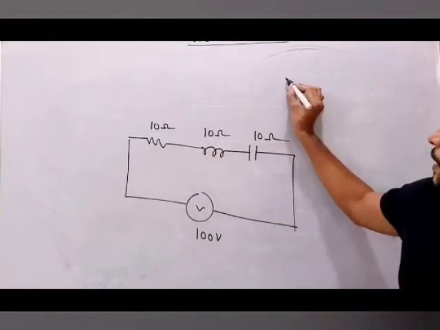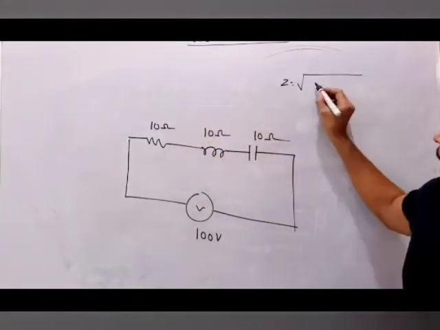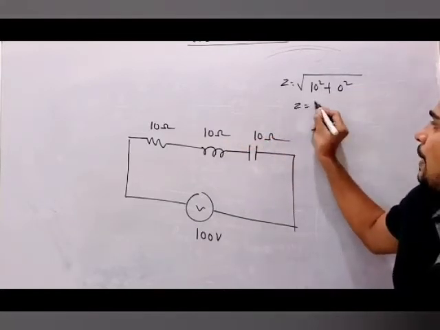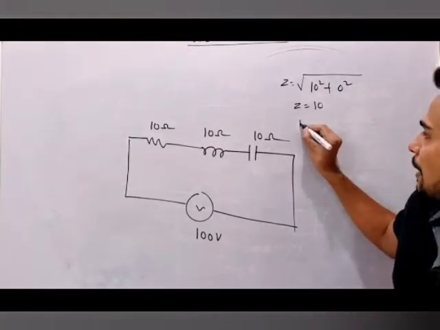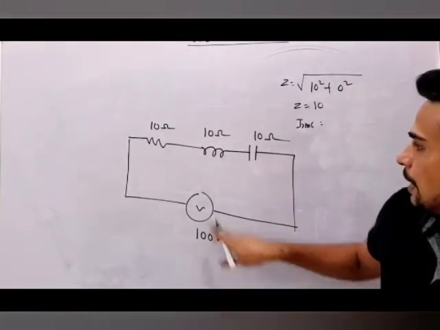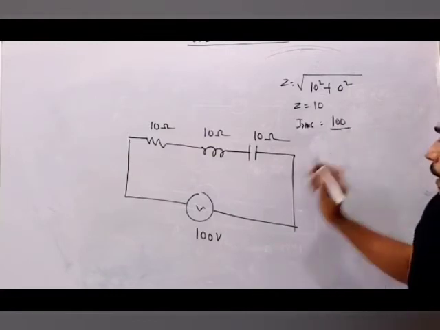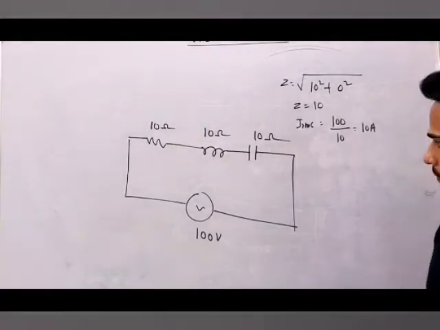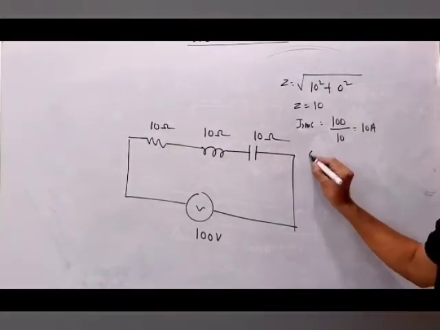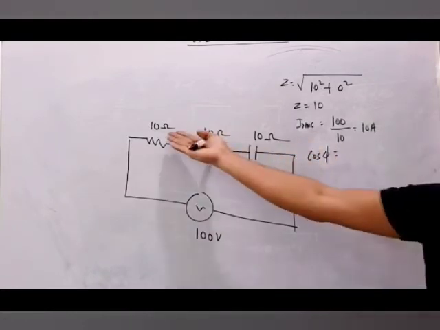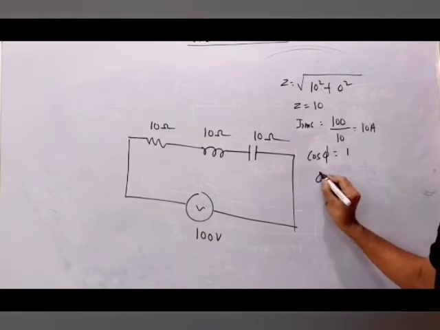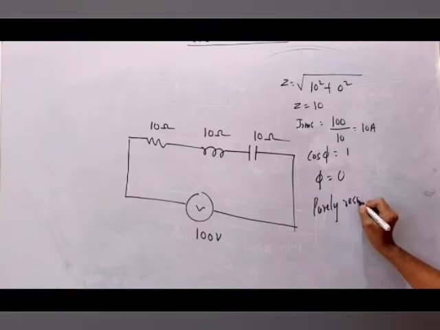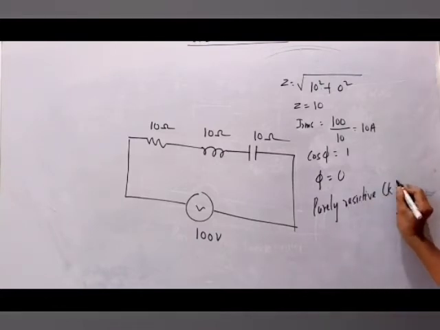Or you can find also: Z will be equal to under root of R square plus XL minus XC whole square, which is 10 minus 10, 0 square. So Z will come 10. Someone asks you to find RMS current. IRMS will be V by Z, that is 100 by 10, which will be 10 ampere. So this is the RMS current. Now someone asks you to find power factor cos phi. Cos phi you know is R by Z, 10 by 10, that will be 1. What is the phase difference between current and voltage? 0. So this will behave as a purely resistive circuit.